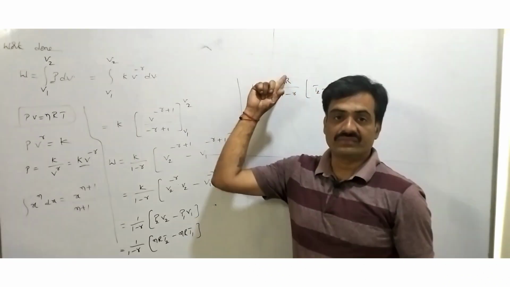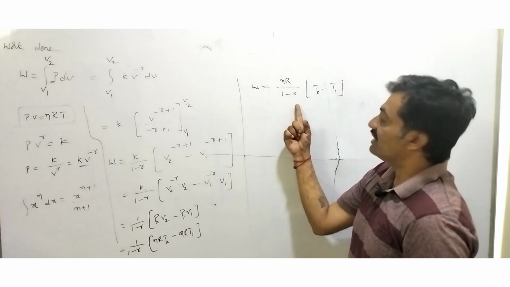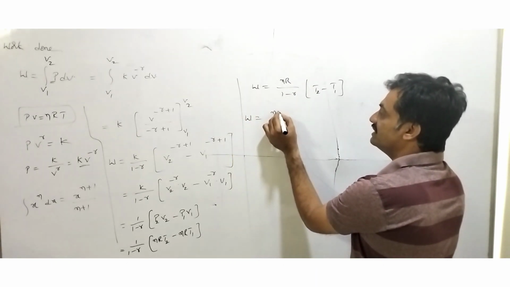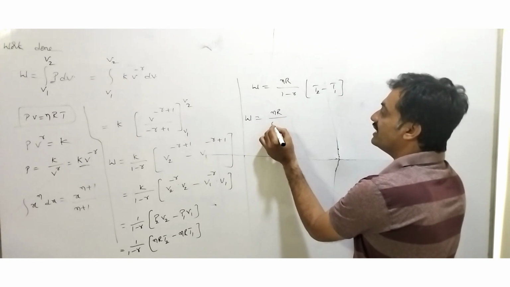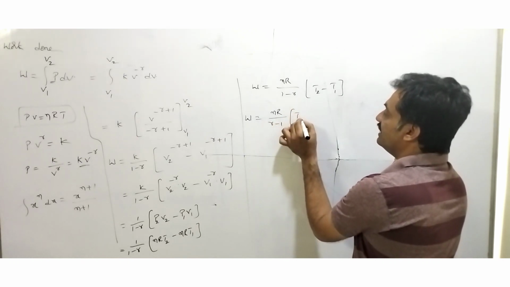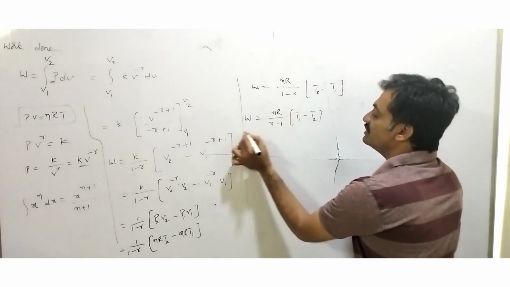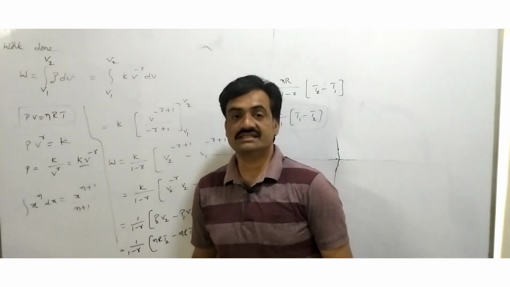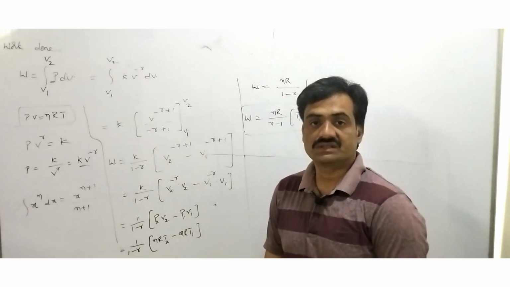When we multiply and divide with a negative sign, the work done can be represented as W equals nR by gamma minus 1 into T1 minus T2. So this represents the expression for work done in the case of an adiabatic process.